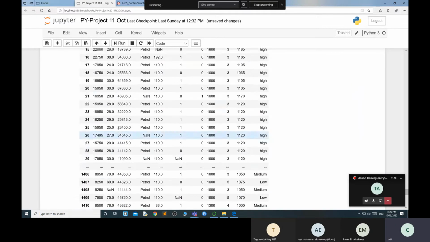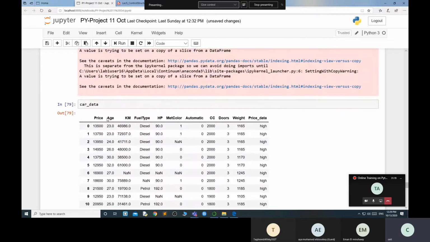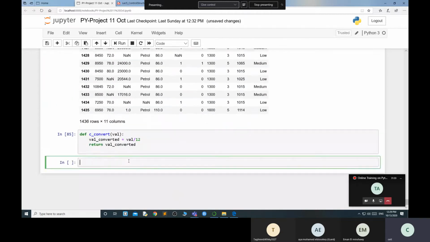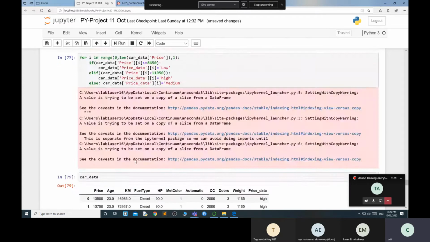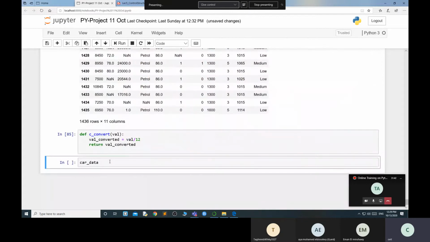So what I should do now, I need to convert this column into years. But before that, I need to make another column where I insert this converted value, because I do not want to harm my actual data or make any confusion. So how can I create it? It's very simple. If you remember the last time, car underscore data. I want to insert one more column, age underscore converted.